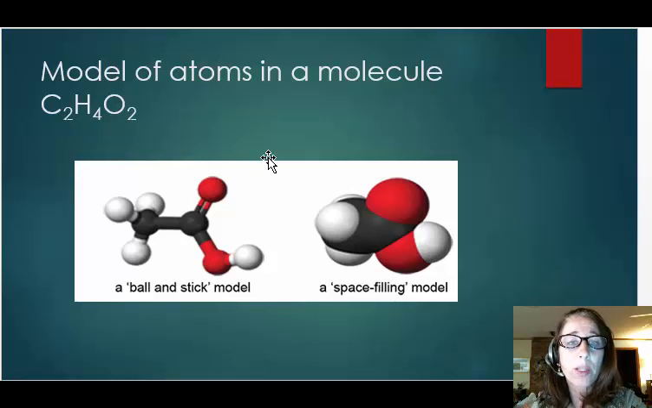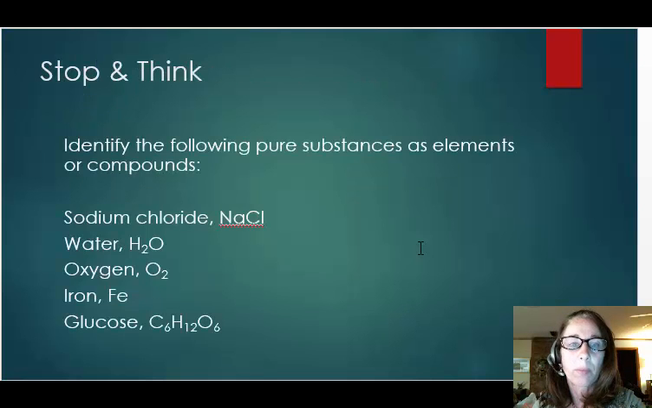The two models on this slide are examples of a ball and stick model, which shows the atoms as spheres and the bonds that keep them together as lines or sticks, and the space-filling model, which more accurately represents the space occupied by electrons in molecules.